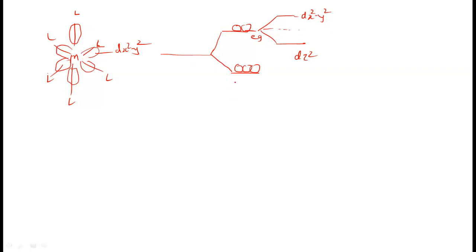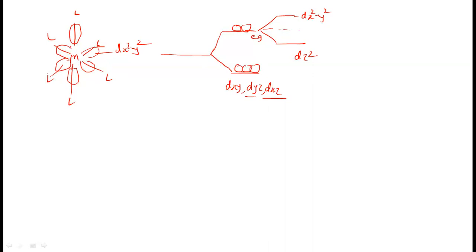Similarly here, these three orbitals: dxy, dyz and dxz. Those orbitals which have the z component, dyz and dxz, are nearer to these ligands.